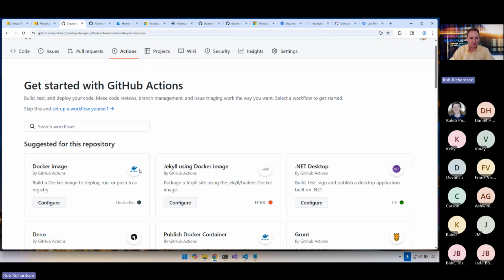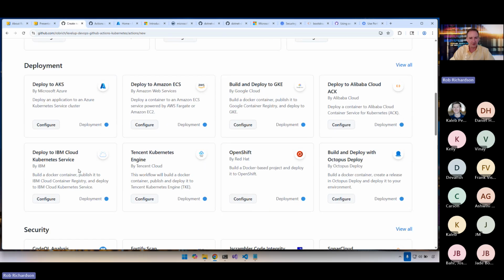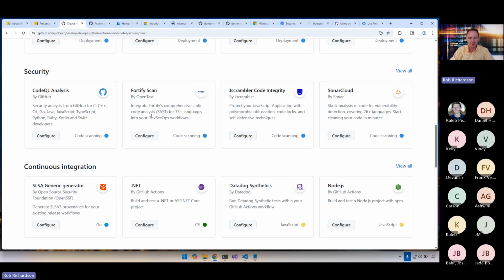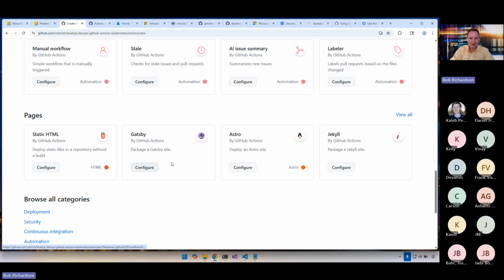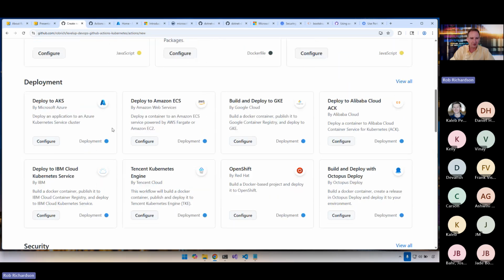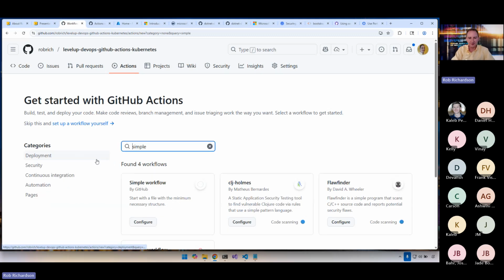Now there's lots of different templates. It looks like it noticed that we're building a Docker image. We could use a bunch of different templates here. There's also a bunch of deployment templates, security templates. We could scan our containers and do SBOM things and continuous integration things and automation and static site generators. And then there's a bunch more categories as well. Or we can start with a simple one that is completely, totally blank. I'm going to actually search for simple because it's not quite blank, but it is quite empty.